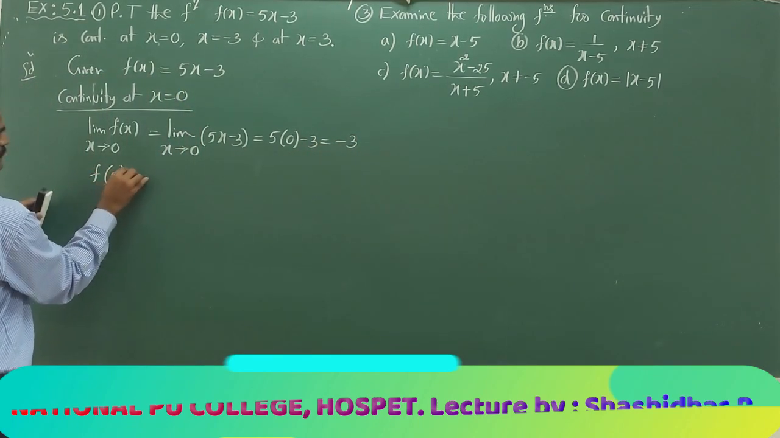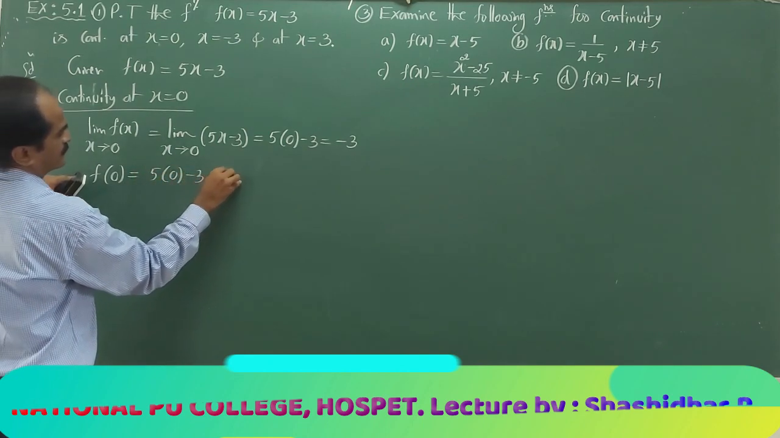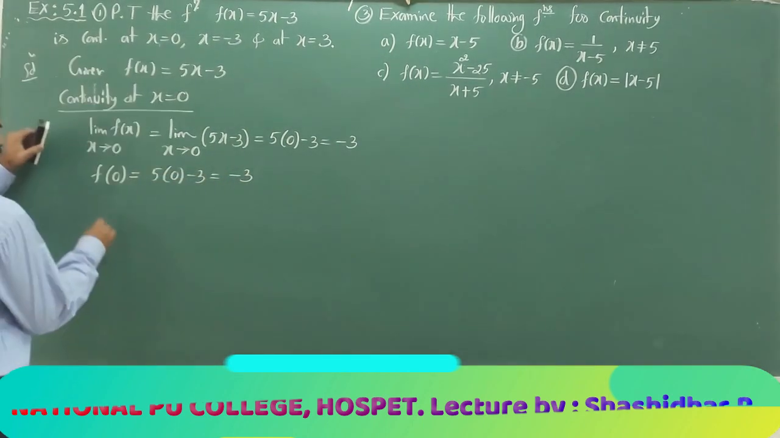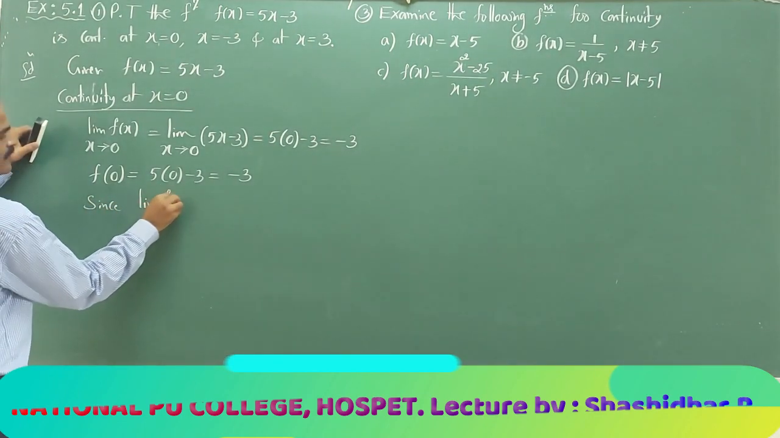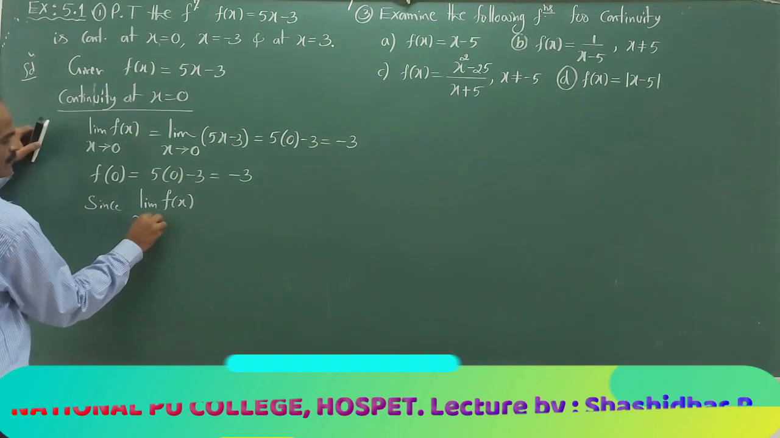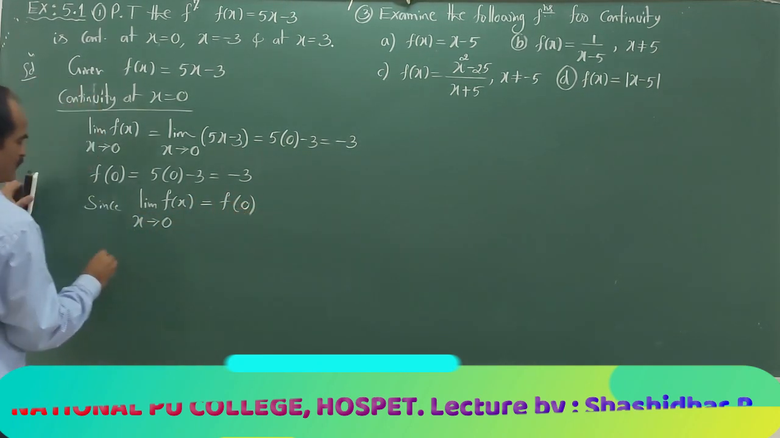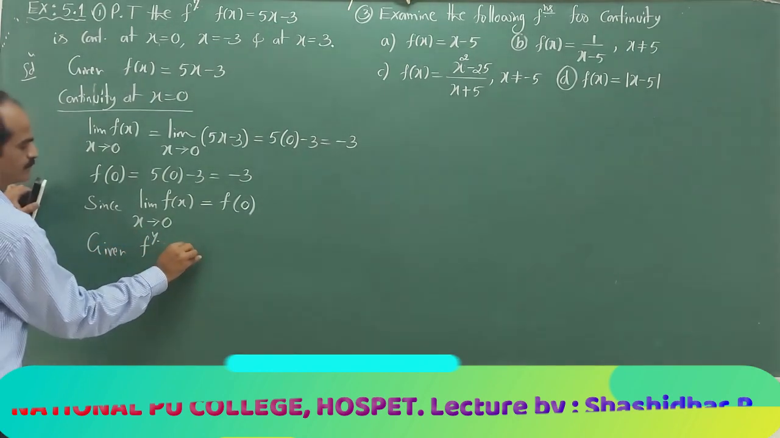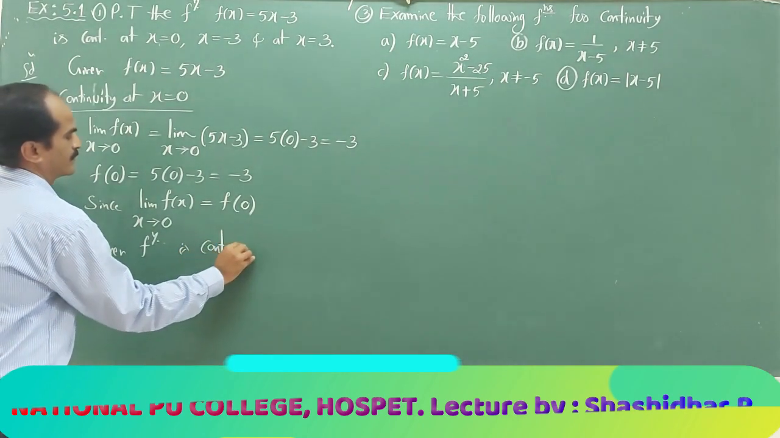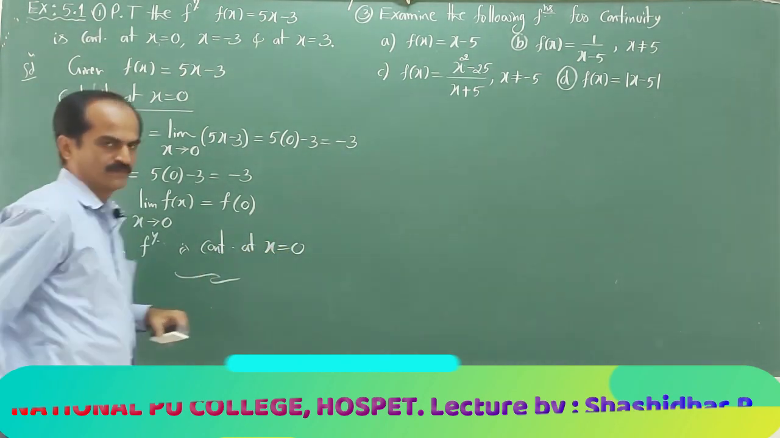Now, function value at 0. So, what are you going to get? 5 into 0 minus 3, that is equal to minus 3. Since the limit of f of x as x tends to 0 is equal to f of 0, the given function is continuous at x equal to 0. Very simple question.